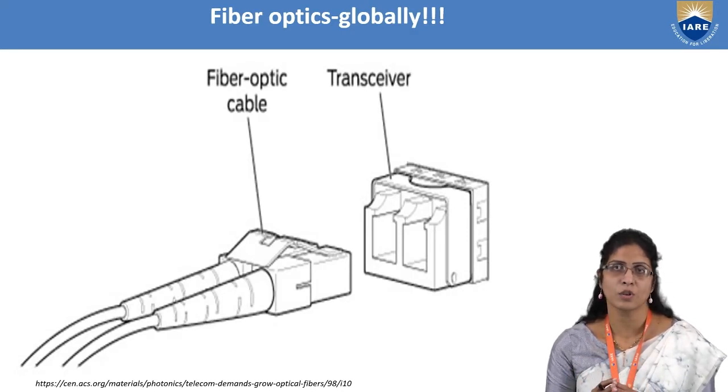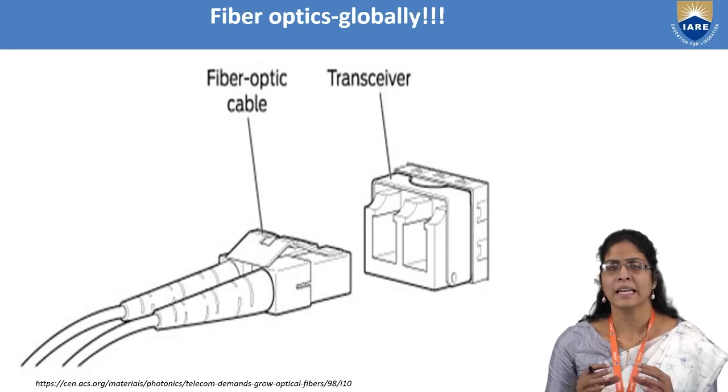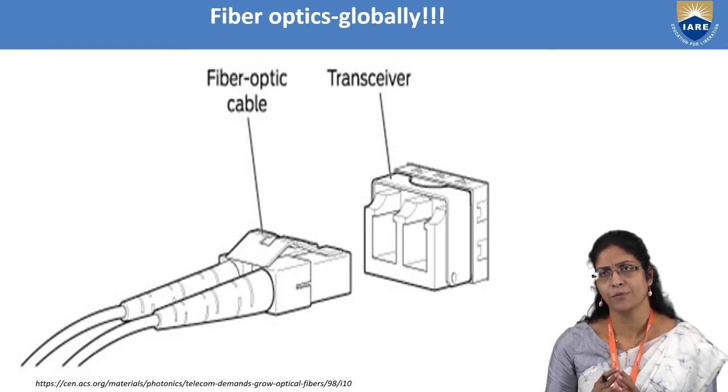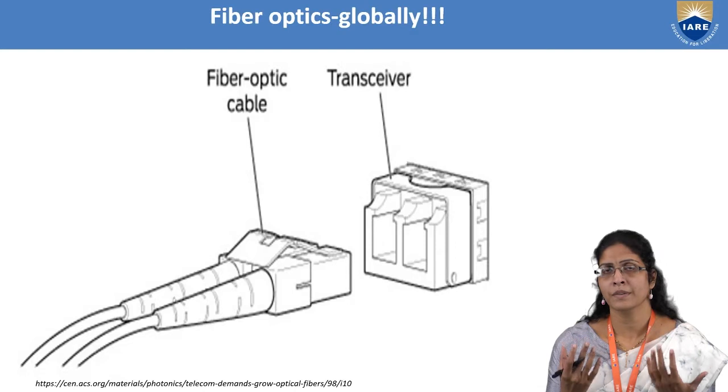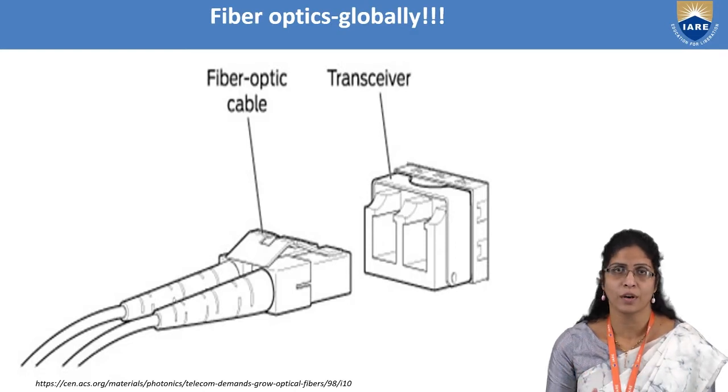Optical fibers carry several gigabytes of data in a very short time, and this transmission medium, when given as an input to a transceiver, is the reason you are able to browse several gigabytes of data on your laptops and mobiles.